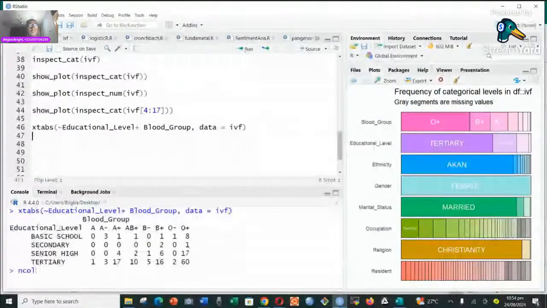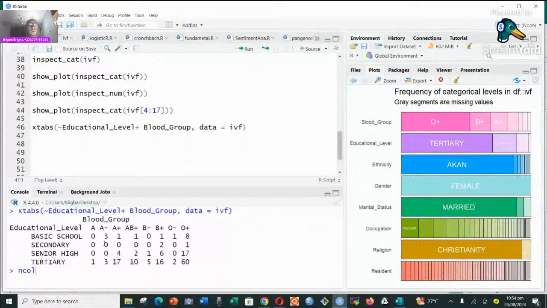So now, in terms of blood group and educational level, okay, in terms of blood group O, there was nobody from basic school, that's zero. Blood group A negative, we have 3 people from basic school. And this is a very easy way to also have summary information of your data. You just use xtabs and then you group them. You can have tabular information, and this is very easy for anybody to understand.